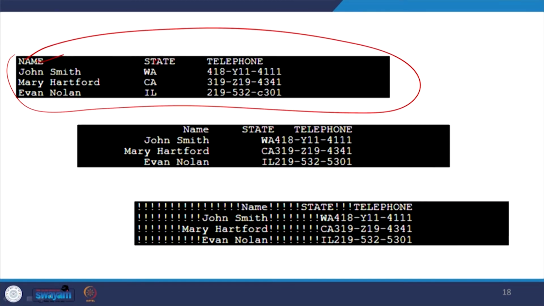Now this is name, state name, telephone number. For example, these are actually given in left hand line format. Now look at the second one, it is in right hand line format. The whole data set is actually interpreted in right hand line format. Now if you try to check, the pad character is actually given with